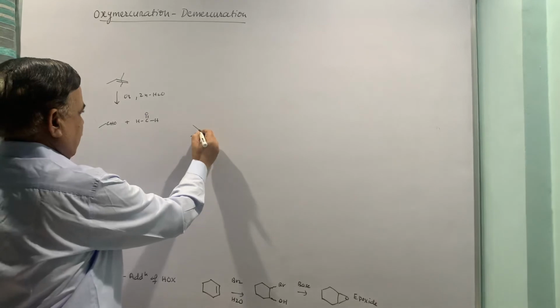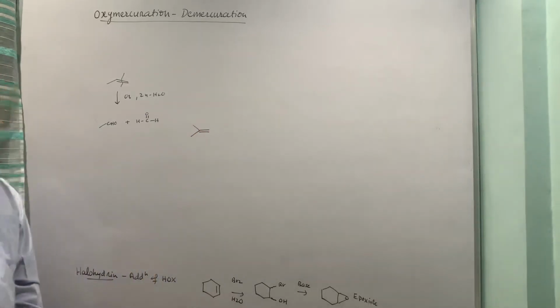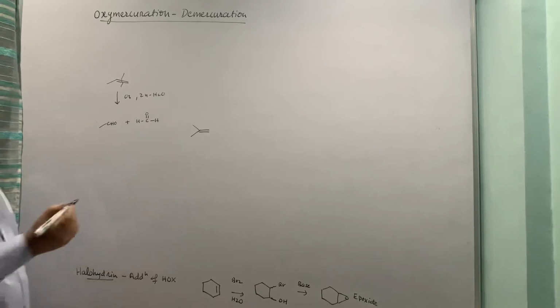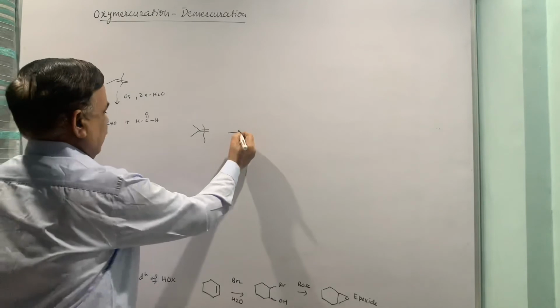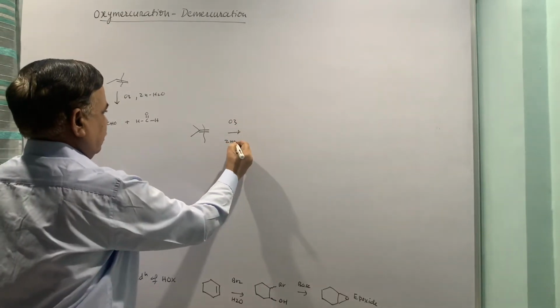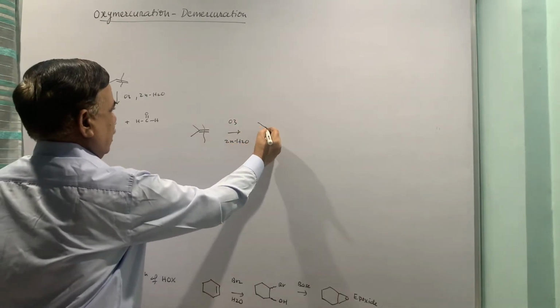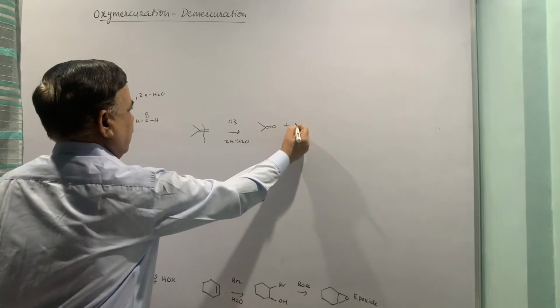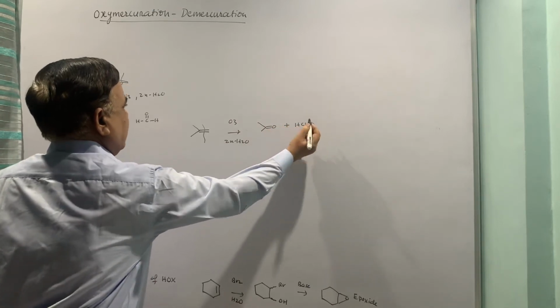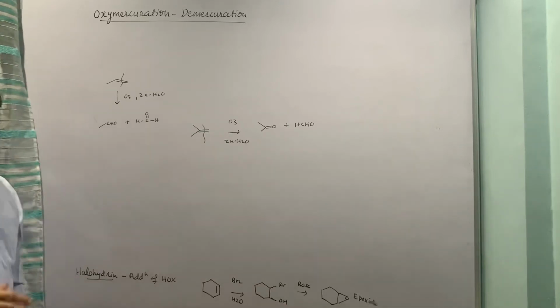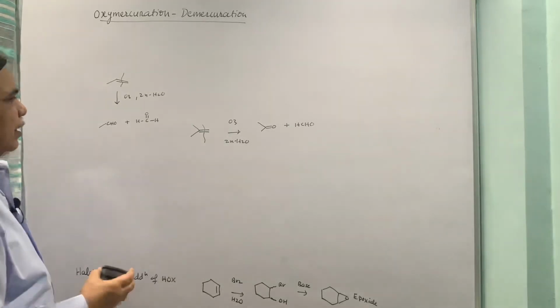On the contrary, if I start with this one, that is 2-methyl-1-propene or isobutylene, and then if I do the same reaction, I will end up with acetone and formaldehyde, and so on. So depending upon the substitution pattern, different oxidation products are obtained.